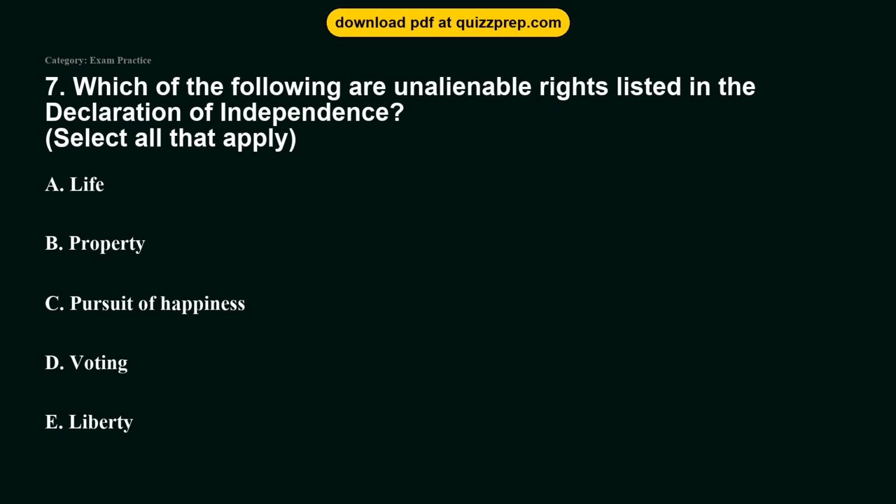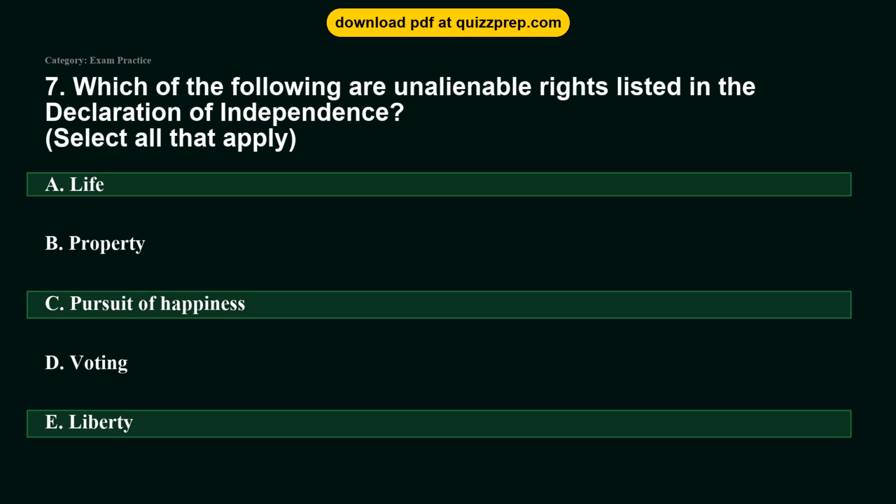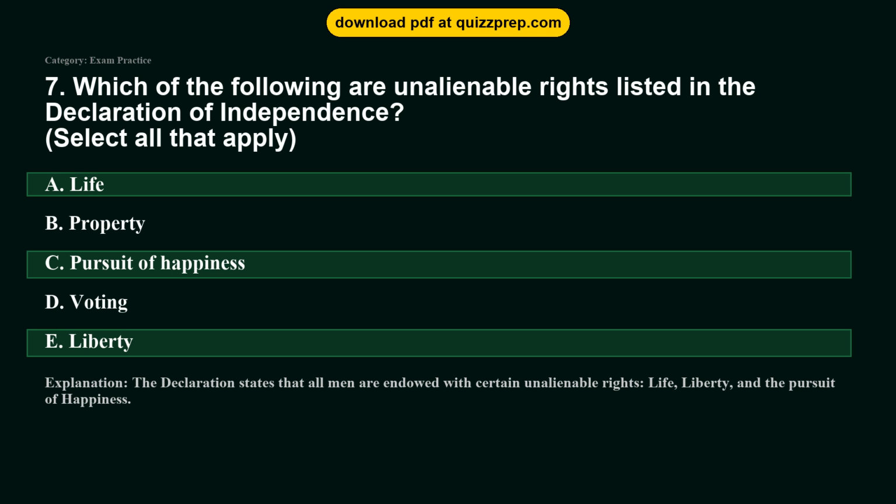Question 7. Which of the following are unalienable rights listed in the Declaration of Independence? Option A. Life. Option B. Property. Option C. Pursuit of happiness. Option D. Voting. Option E. Liberty. The correct answers are options A, C, and E. Life, pursuit of happiness, liberty. The Declaration states that all men are endowed with certain unalienable rights: life, liberty, and the pursuit of happiness.